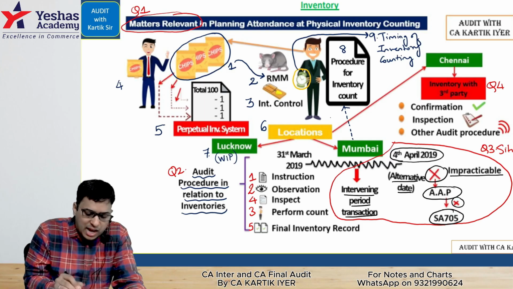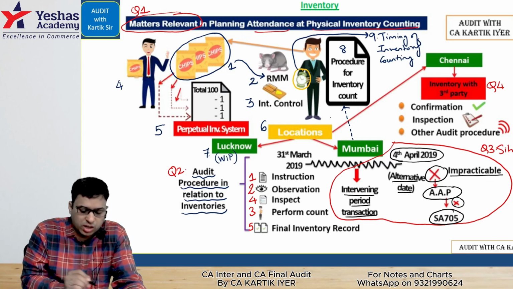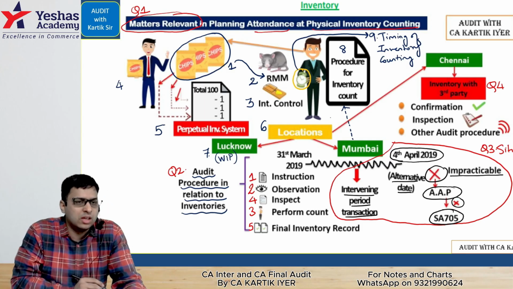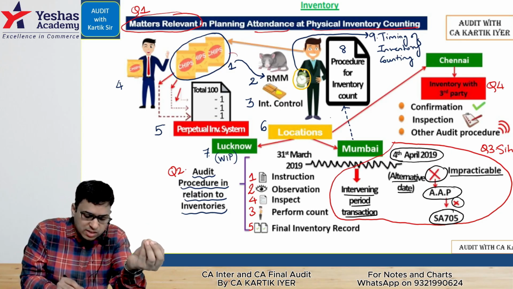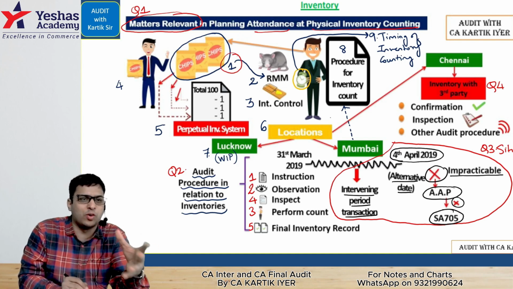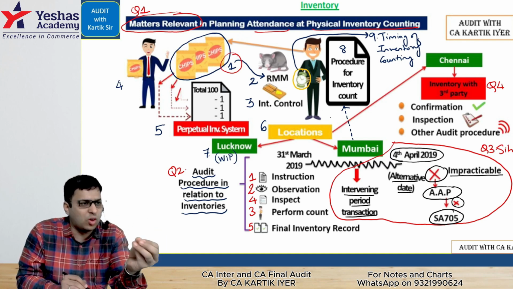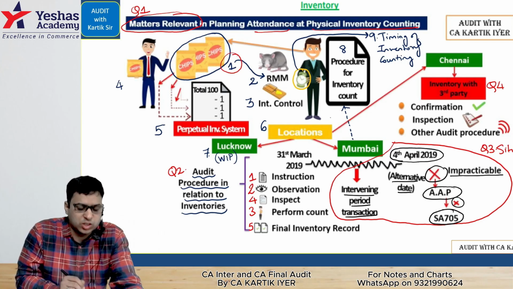Matters relevant in planning attendance at physical inventory counting. What are the matters you keep in mind? First is the nature of inventory, whether it is perishable, non-perishable, liquid form, solid form, gaseous state, all these things we are looking at. That is called nature of inventory.